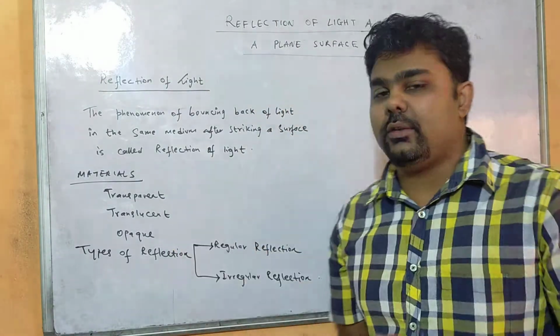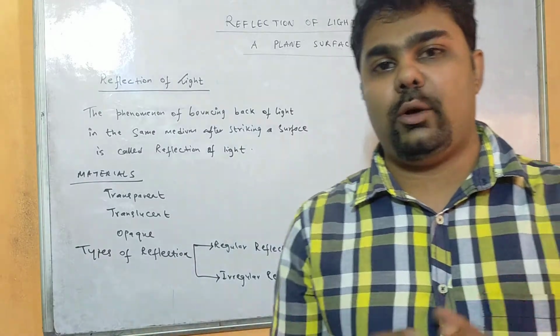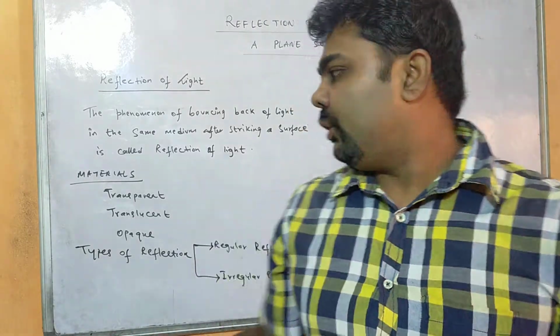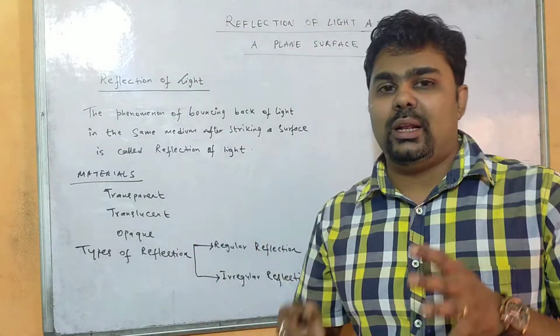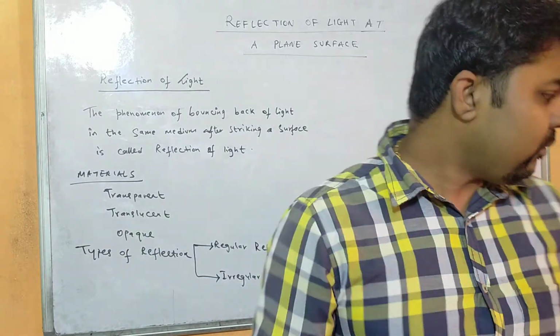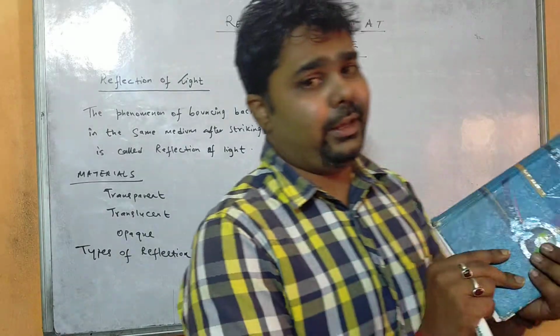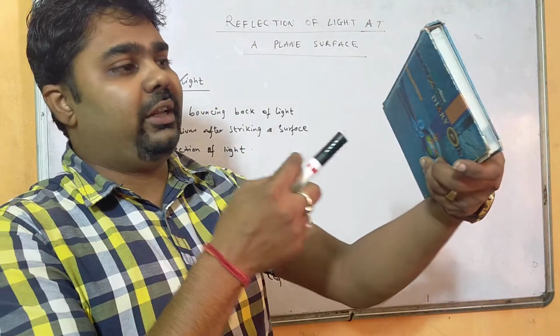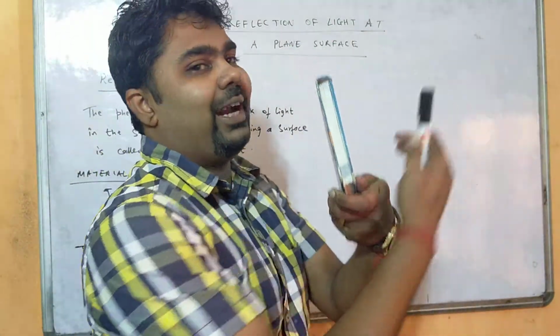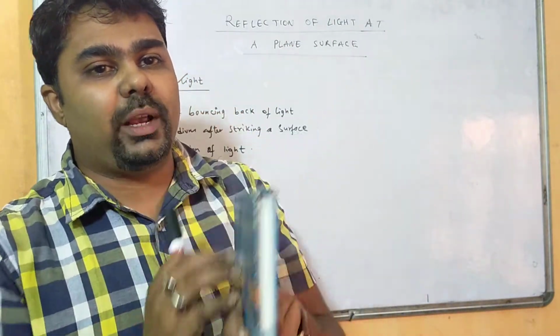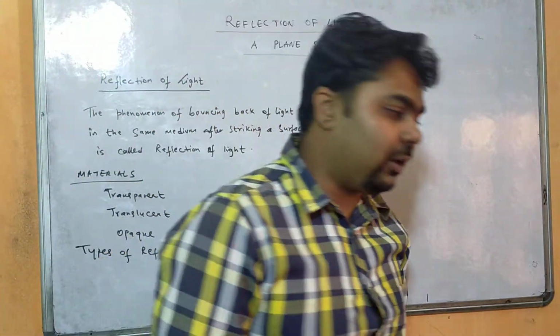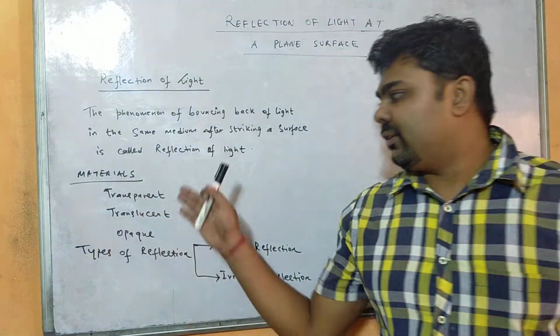And opaque substances are those substances which do not allow any light to pass through. So these are the different substances, right? For example, if I place a diary here and light a torch, you will find that we get a shadow here because this is an opaque substance. This is not allowing any light to pass through it. So these are the different substances.